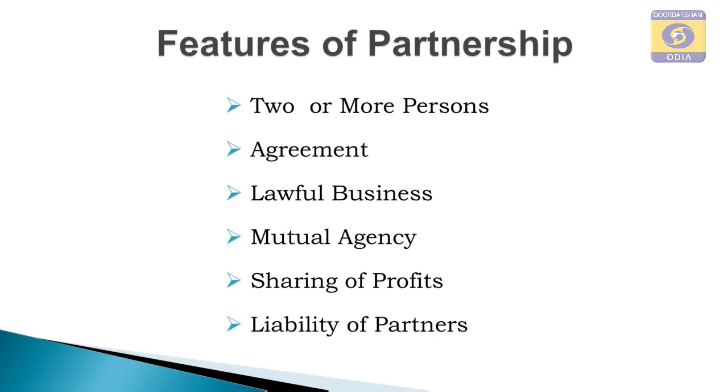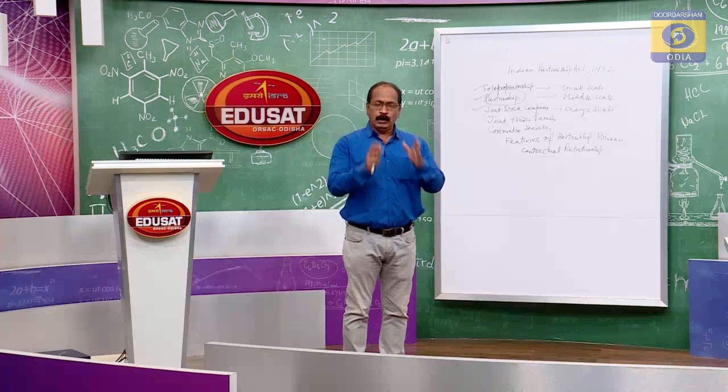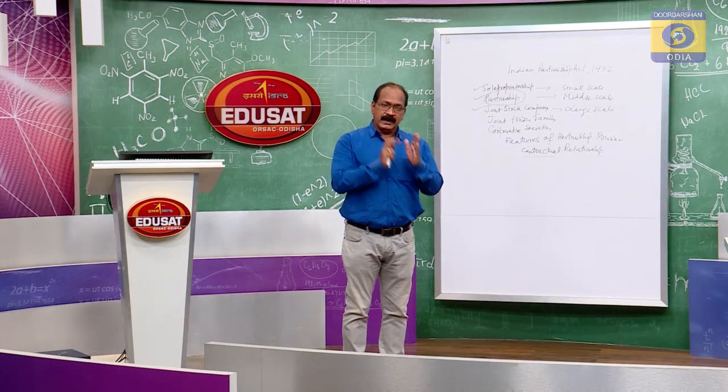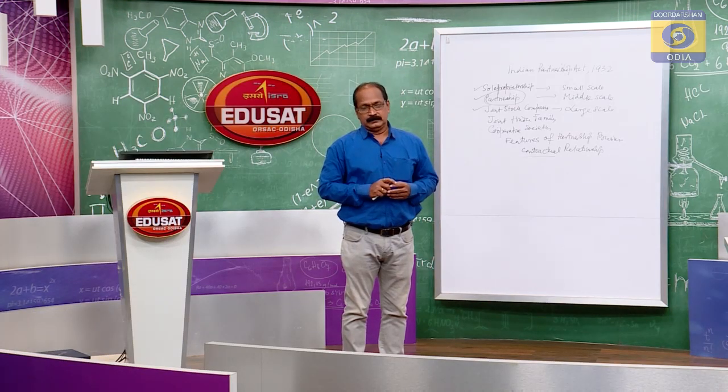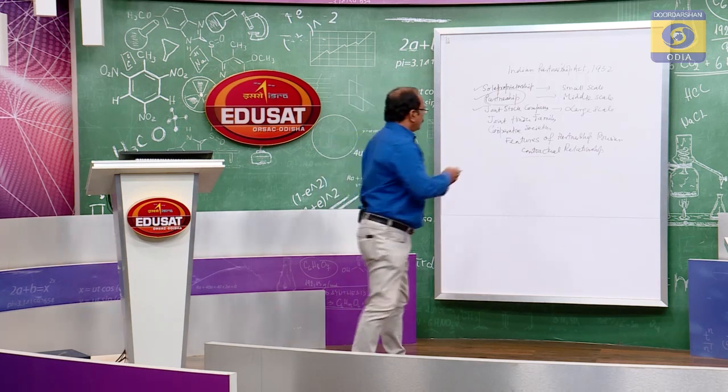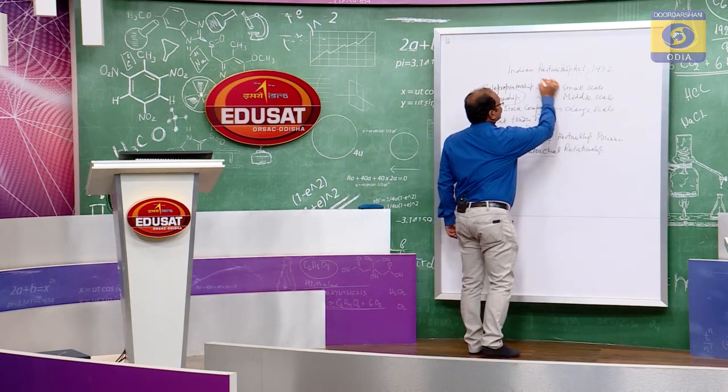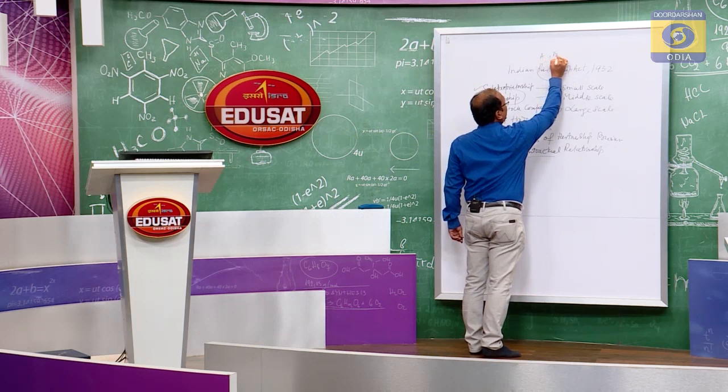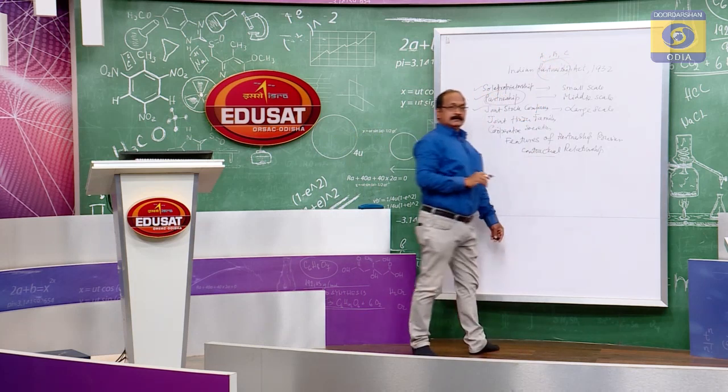Mutual agency: each partner acts as agent as well as principal. All the partners in this firm act both as agent and as principal. In the partnership business, suppose A, B and C are partners. Okay?